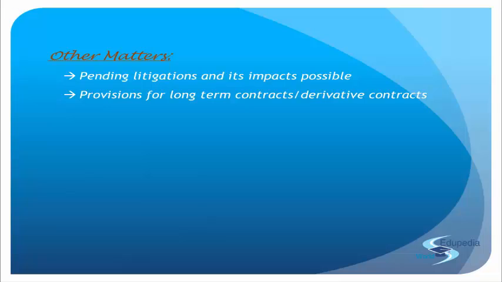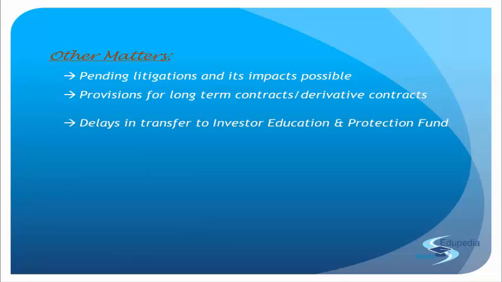Getting the point? That is when derivative contracts come into place, where the put and call comes into place, because it is uncertain. So if it is uncertain, whatever be the maximum loss that you anticipate, you always create that bracket. You remember, if you prepare your SFM, the bull strategy, butterfly strategy, condor and all those things. When those things are taking place, you're actually trying to prepare a bracket where you limit your loss, that okay, this is the maximum loss I'll bear. If I'm at profit, it can be unlimited. Remember that? So whatever loss you have fixed, that okay, if I'm at loss, this is my maximum loss, please provide a provision for that loss, is what they want to say.